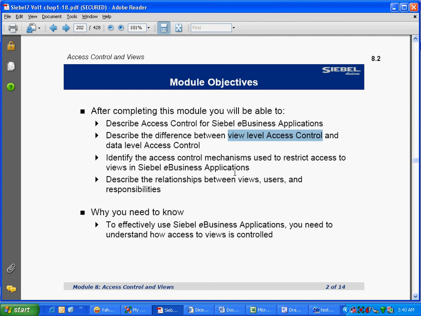One, view lets you... okay, if you go into Hotmail, you need to have access to the emails also. Emails need to be assigned to you. That's one. You need to see the inbox also. Let's say one day you don't receive any email. That means there is no email assigned to you. When you go to inbox, will you see any email? No. Right?